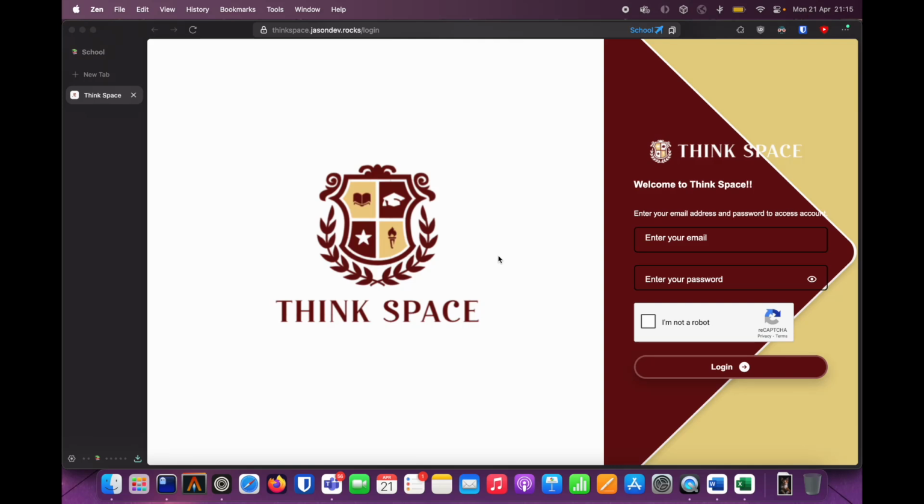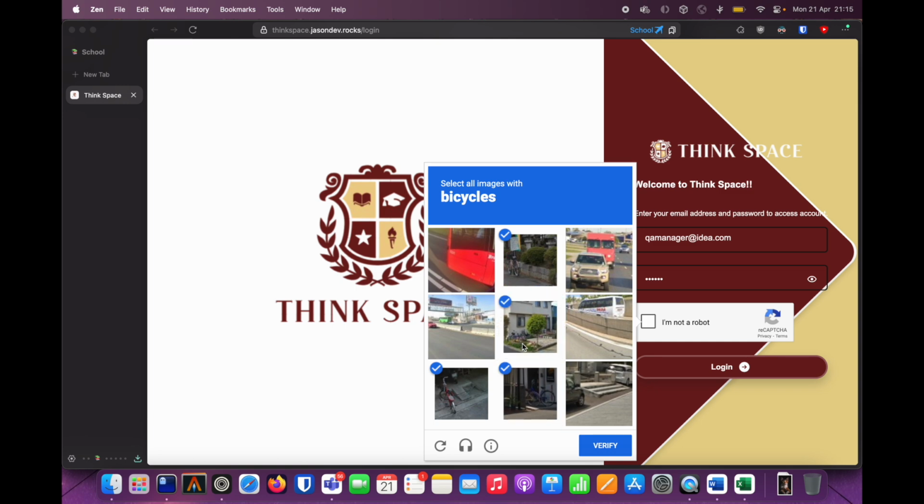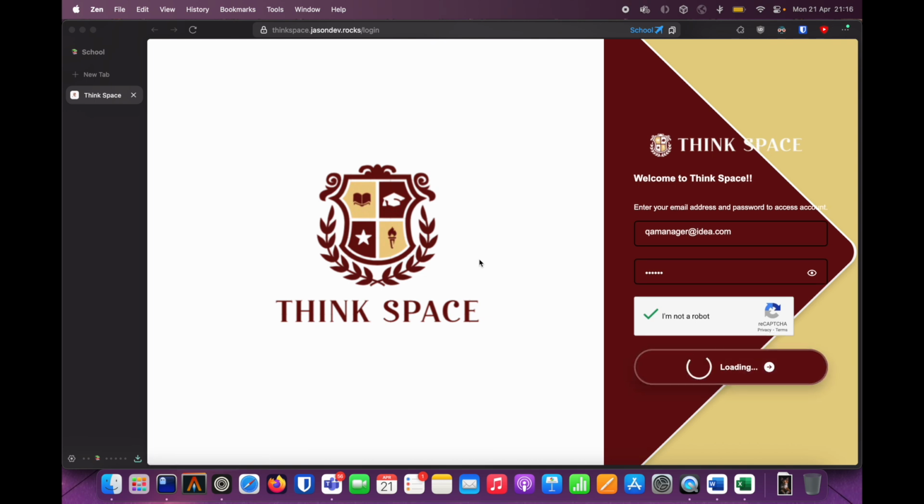First, we have 4 roles essentially: QA manager, QA coordinator, staff, and lastly super admin. This reCAPTCHA is an additional feature that we have implemented as we got a little bit of extra time. So this is for an extra security measure, of course.